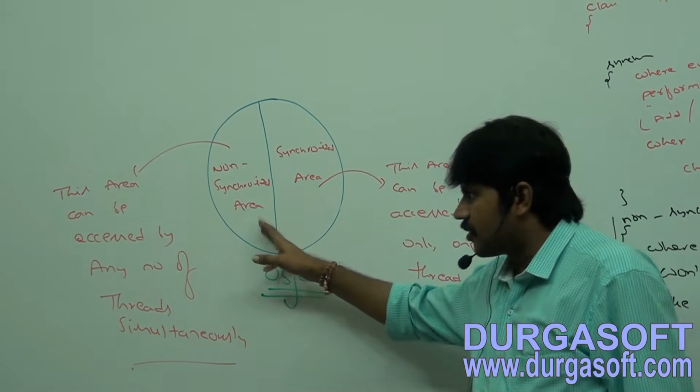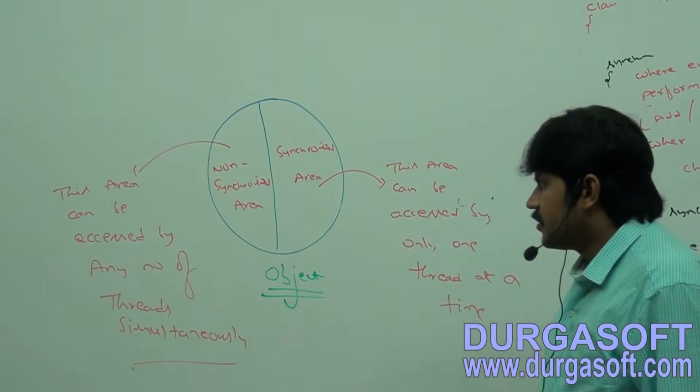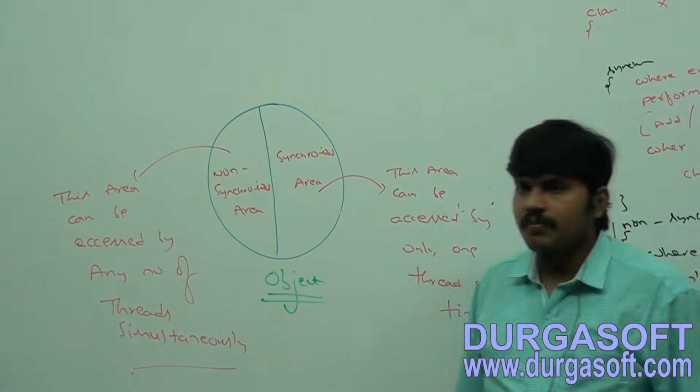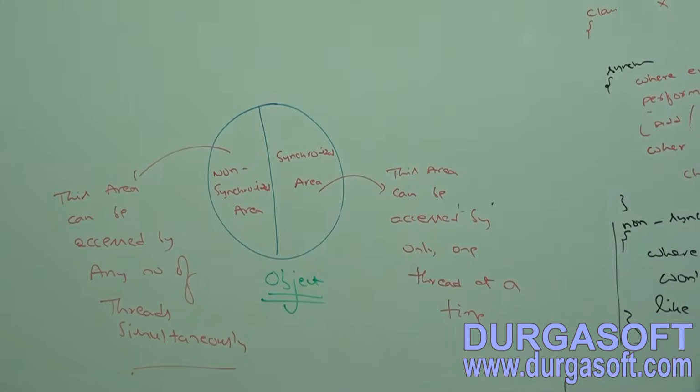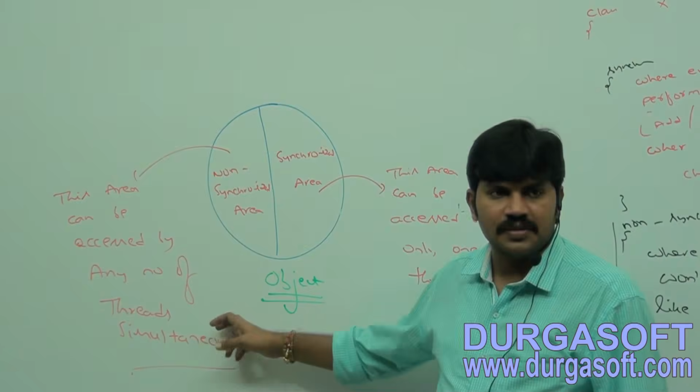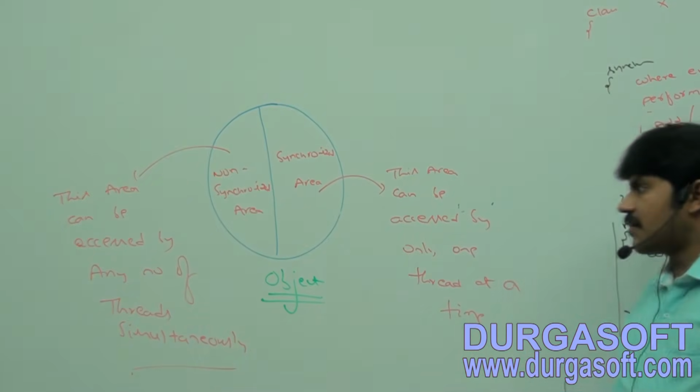The non-synchronized area can be accessed by any number of threads simultaneously.